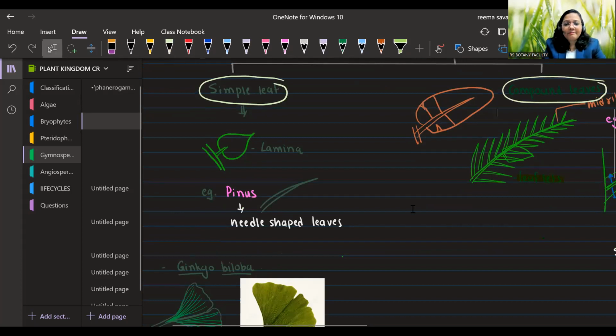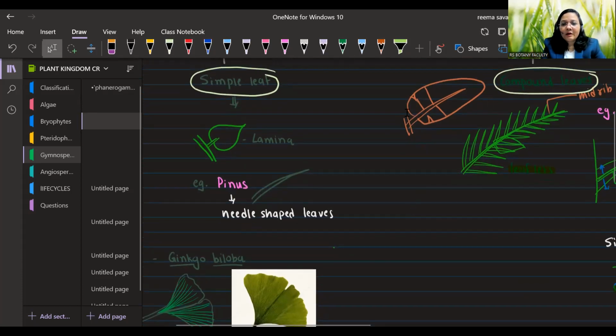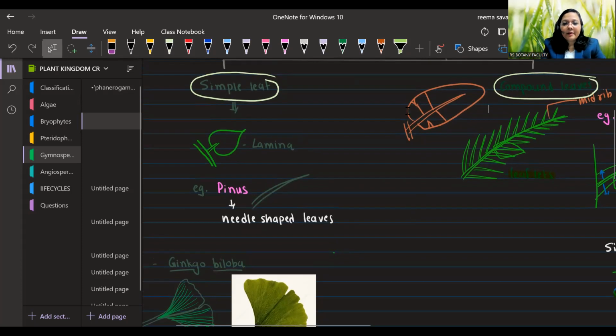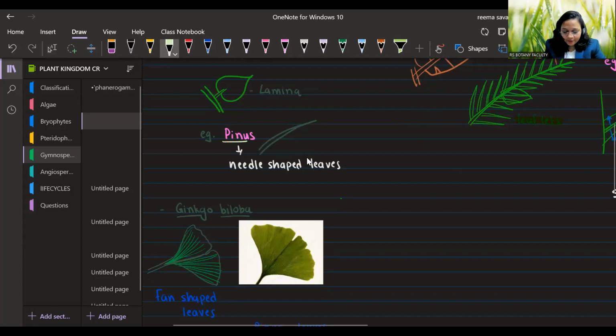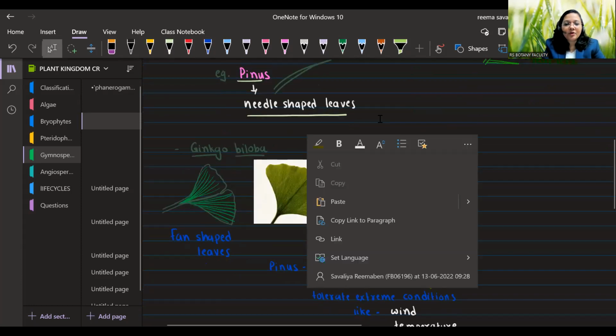Now they have simple leaves as well as compound leaves. So what are simple leaves? They may have some margins, right? But their invagination does not touch the midrib. So they have an entire lamina. So simple leaves are present in case of Pinus. Pinus has needle-shaped simple leaves. These are very common.